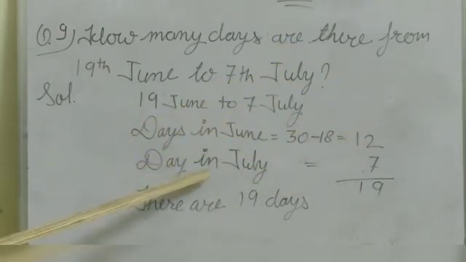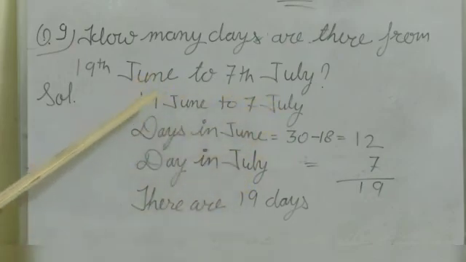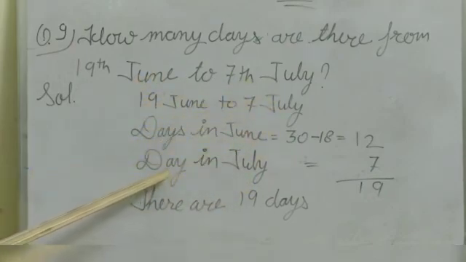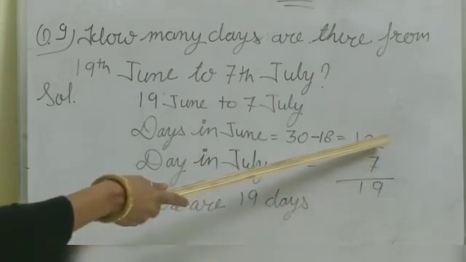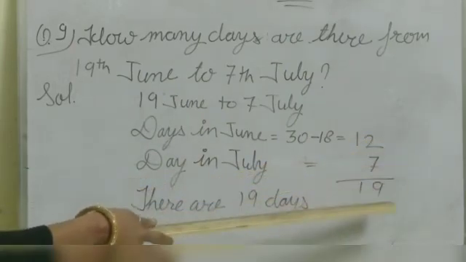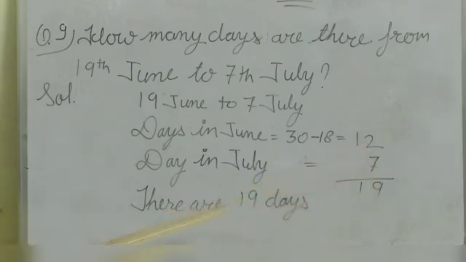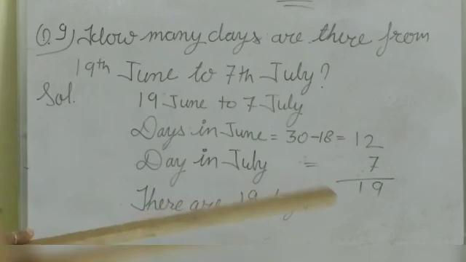And days in July: 7 days in July up to 7th. We add 12 and 7, we get 19, so there are 19 days.